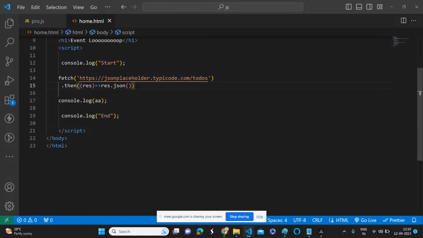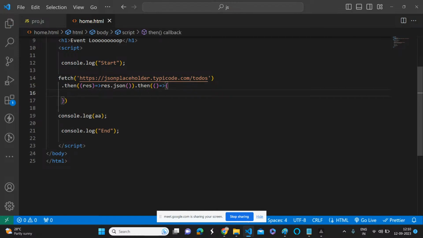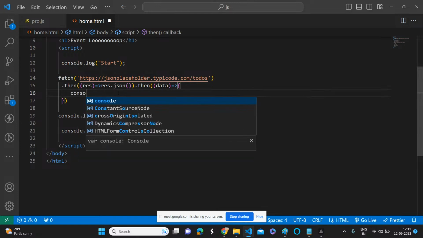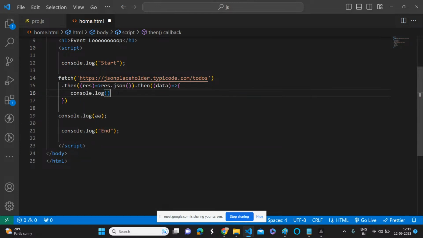So it is returning another promise. Because whenever you put then, that means this callback is returning another promise. Once it is fulfilled, it is going to execute this then method. This then method again has a callback function. First time we got the response. Here we are converting that response into JSON format, and that promise will store that response and return that data. So now here is the data. Now you can do whatever you want. Console.log the data.